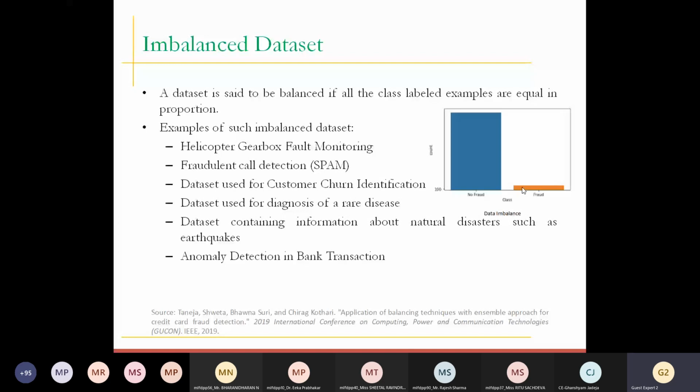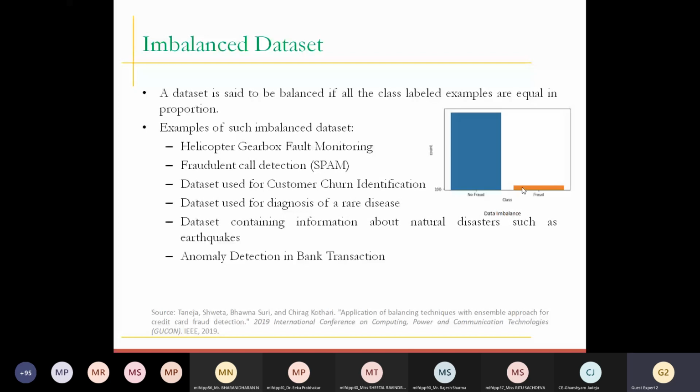For example, if I talk about a company which handles used cars, and they provide the car evaluation data set to us, the performance of the car is very good, or let's say more than very good, excellent performance. Obviously we will have a smaller number of records in the data set for a car which gives the best, excellent performance. So in that case, by looking at the problem definition, intuitively you can say that there are some chances that this particular data set may be imbalanced, and hence we need to focus on this imbalanced data set.